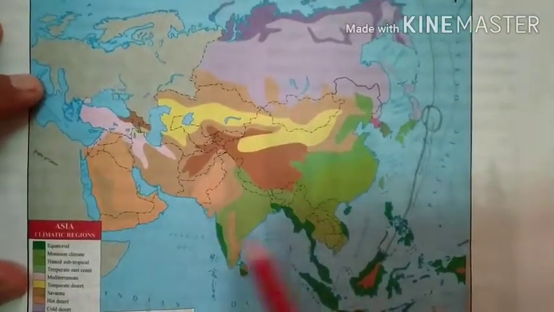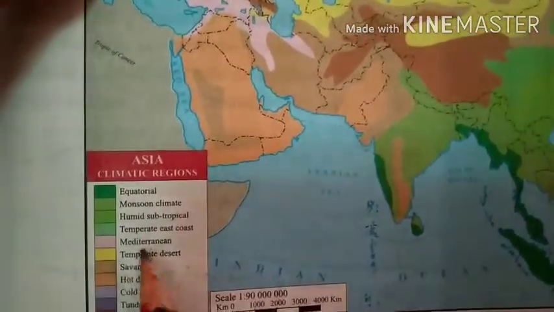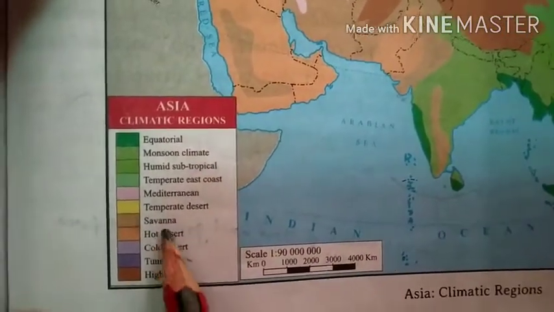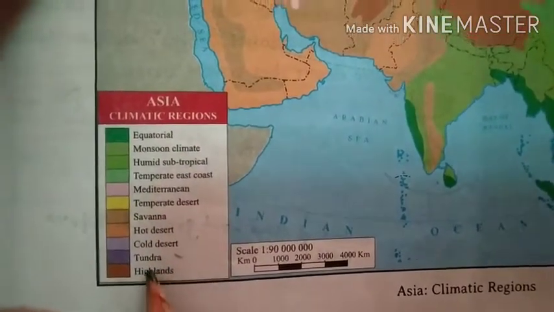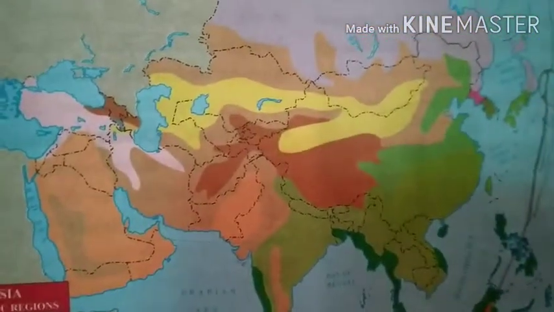You can see in the map, in the index also: equatorial, monsoon climate, humid subtropical, temperate, Mediterranean, temperate desert, savanna, hot desert, cold desert, tundra and highlands. So now these we will discuss one by one.